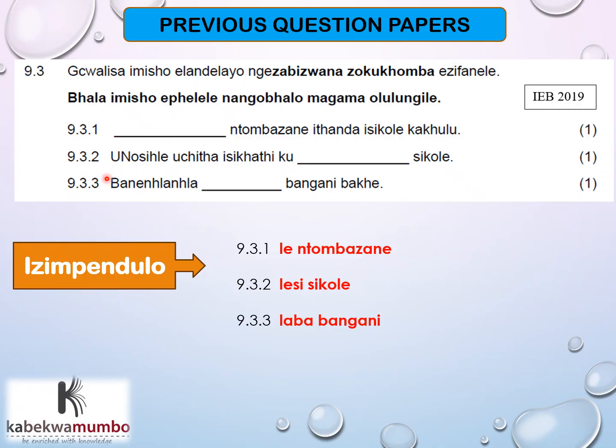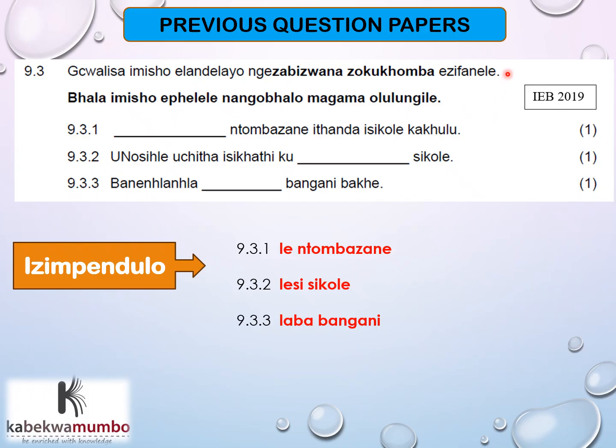So gcwalisa imisho elandelayo ngezabizwana zokukhomba, which means fill in the sentences with demonstrative pronouns that are correct or suitable or relevant, right? Once again, bathi bhala imisho ephelele. Konje what are imisho ephelele? Yes, it is full sentences. Nangobhalo magama, you can also use the correct spelling.